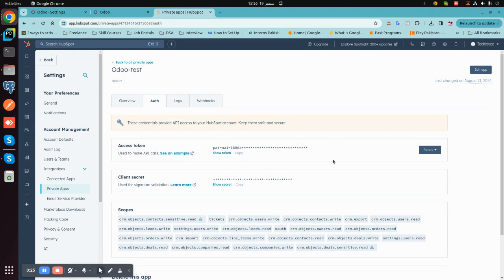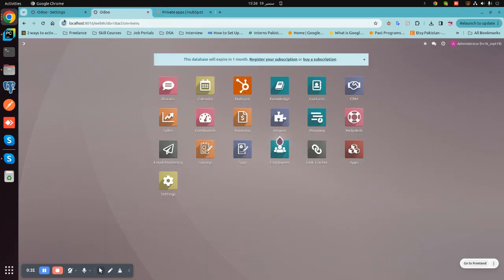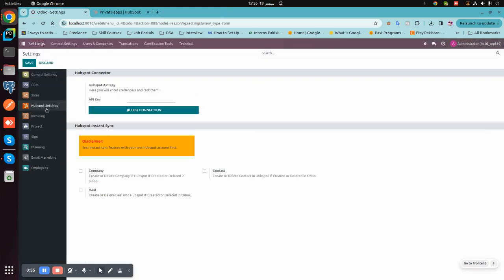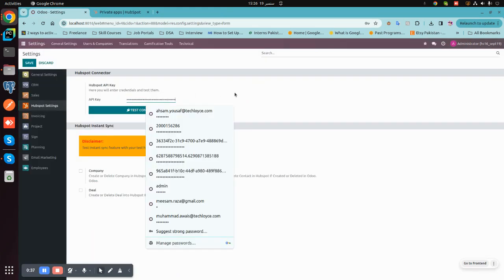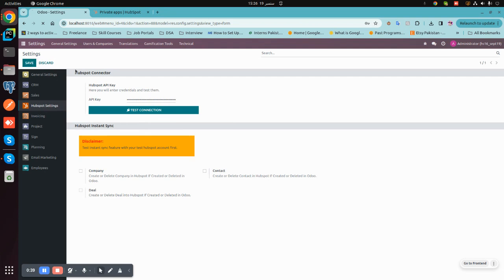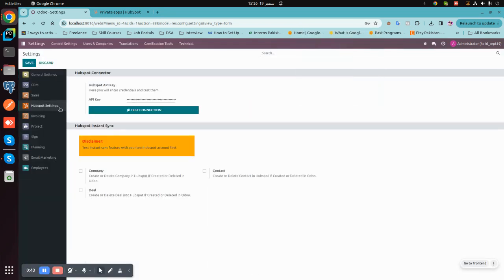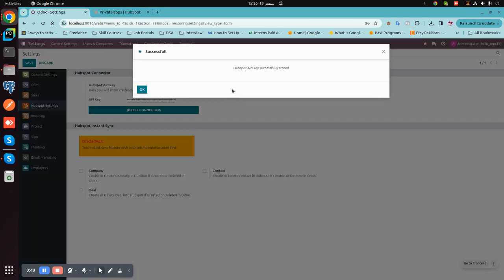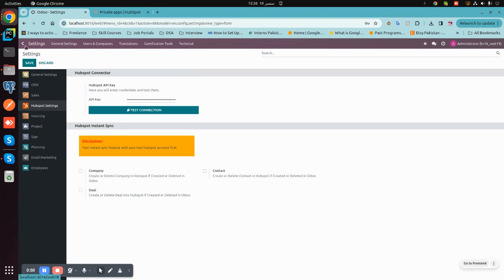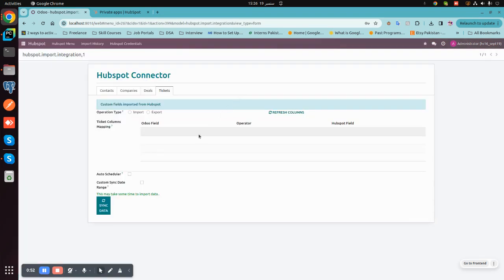Now, from this token, you can access, copy it, and paste it here in the settings. Now, we'll test the connection. The connection is established. Now we will move towards mapping the fields.